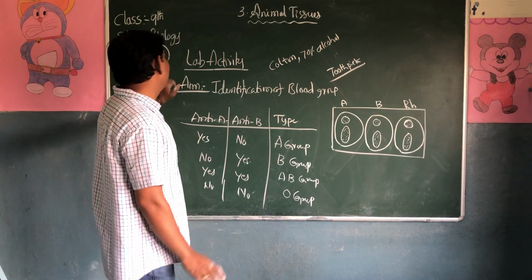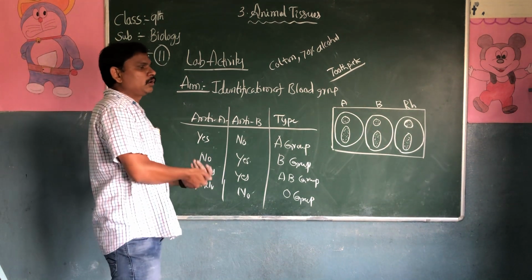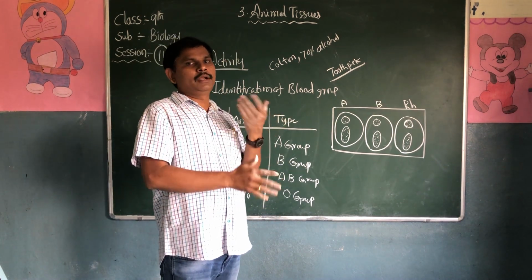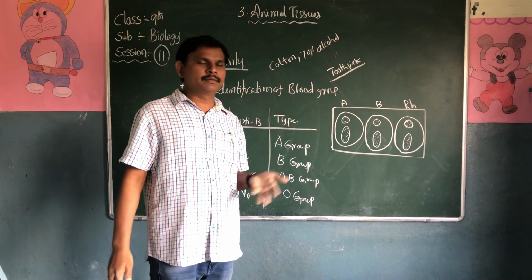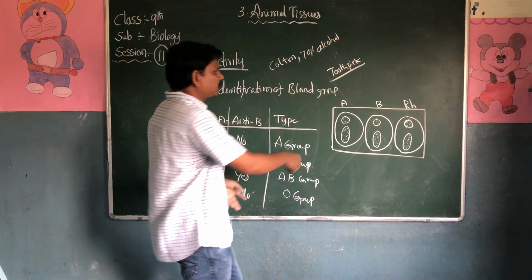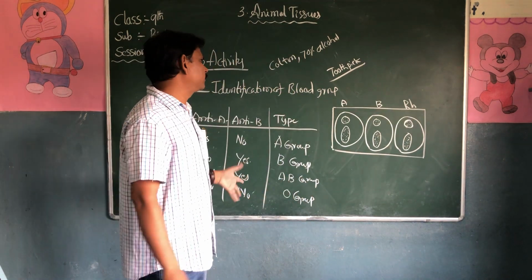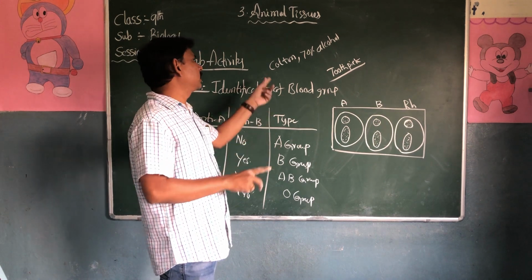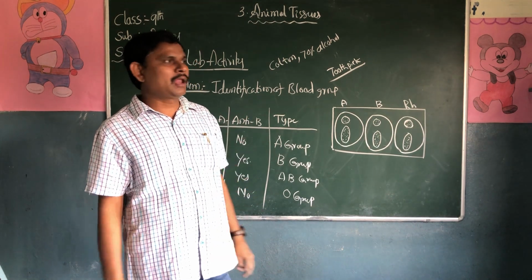So this is about the simple lab activity, the identification of our blood group. We need blood group kits like anti-A sera, anti-B sera, some needles, the RH factor sera, a wax pencil, and a slide or plate. We need cotton, because after pricking the finger, we have to clean the finger with cotton and alcohol so the blood will be cleansed.